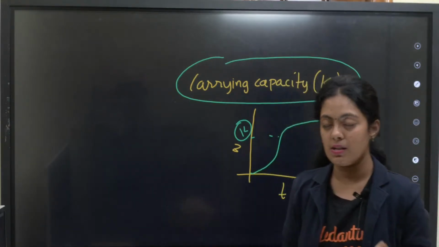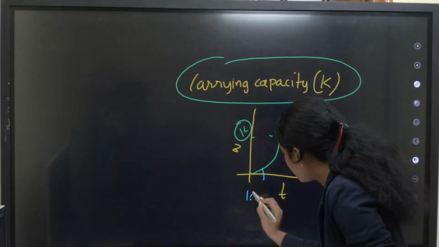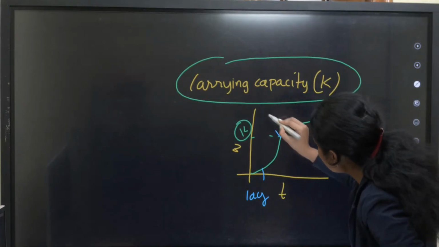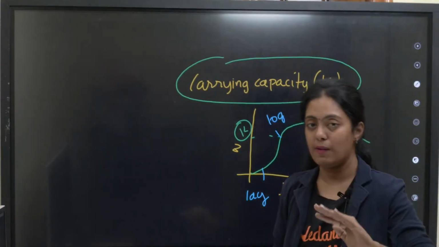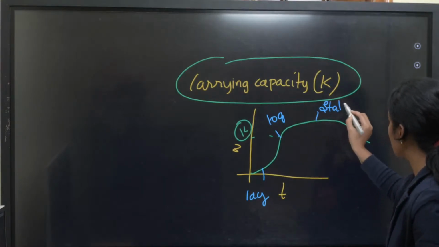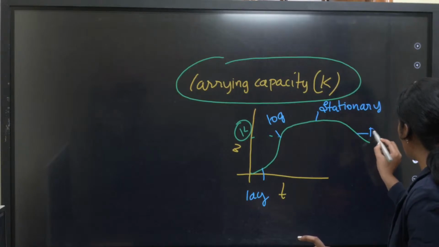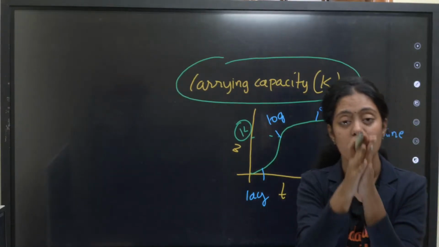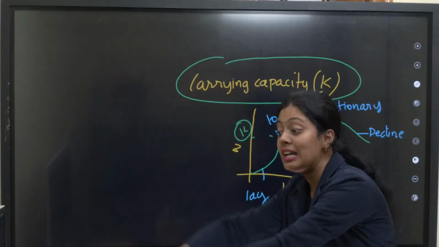Now in this S-shaped graph there are many regions. The first region is your lag phase, L-A-G, lag phase. The next region is the log phase, the exponential phase. The next region is your stationary phase. The next region is your decline phase. The graph shows 4 important regions: lag phase, log phase, stationary phase, decline phase.